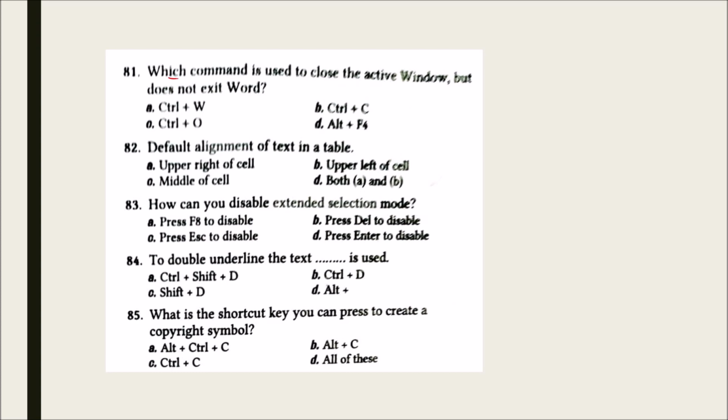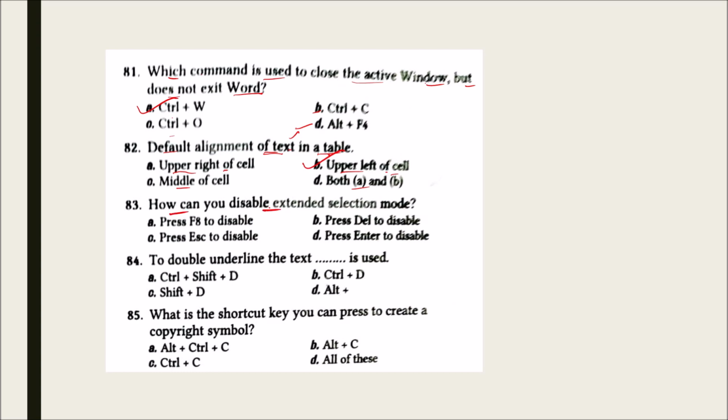Next we have, which command is used to close the active window but does not exit Word? Control plus W, Control plus C, Control plus O and Alt plus F4. And the correct option for this is A, that is Control plus W. What is the default alignment of text in a table? Upper right of cell, upper left of cell, middle of cell, both A and B. And the correct option is B, upper left of cell.